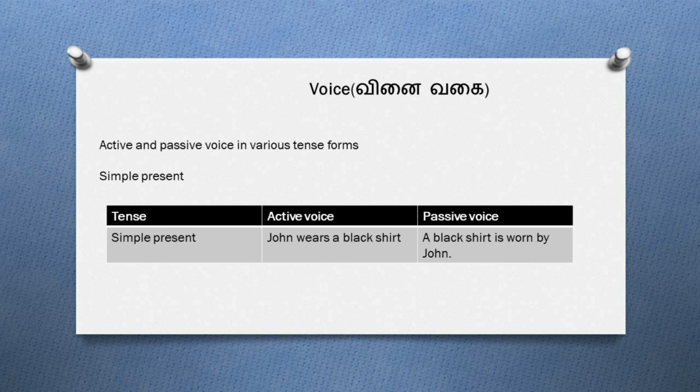So the helping verb that is used in the passive voice should be is. And along with that, we should write the V3 form of the verb wears, that is the past participle form, worn. And you should complete the sentence with by plus the subject in the active voice, that is John. So the passive voice of the sentence is, a black shirt is worn by John.